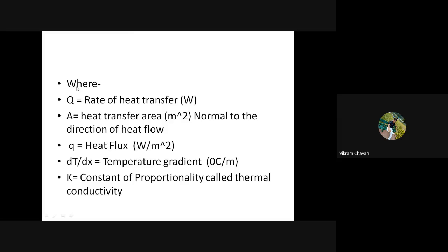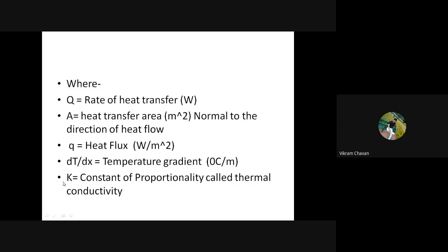Okay, the next one is dt divided by dx. Okay, dt divided by dx, which is called as a temperature gradient. Change in temperature with respect to length is called as a temperature gradient, and its unit is degree Celsius per meter. Here my degree Celsius symbol is, I think, wrong. You correct it, degree Celsius per meter. Okay, degree Celsius per meter will be the unit for dt by dx.